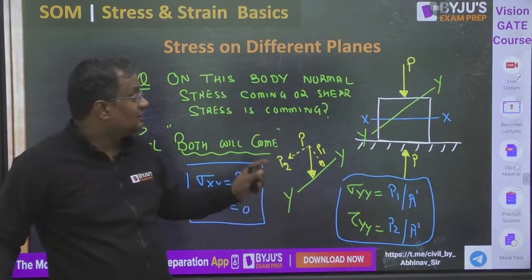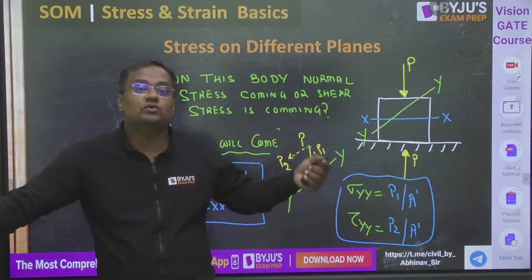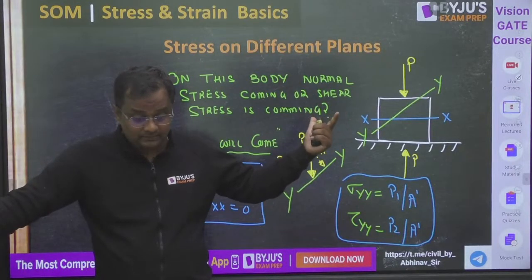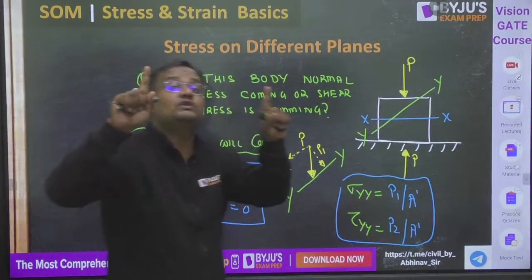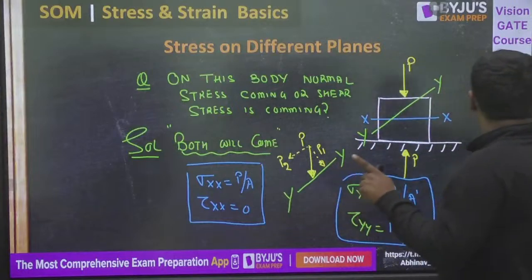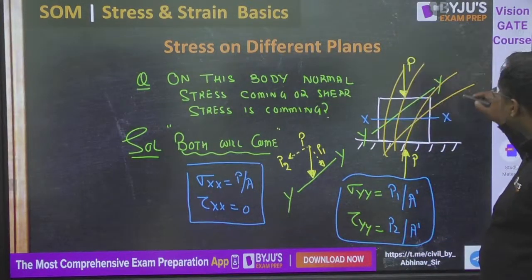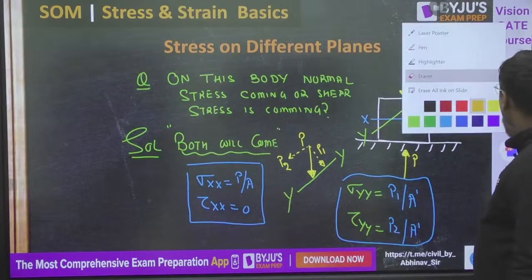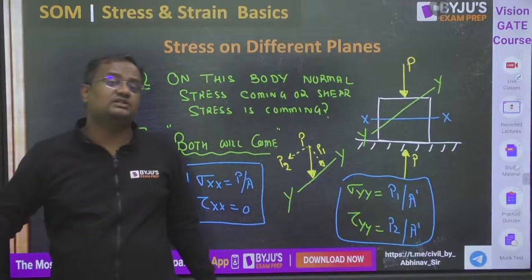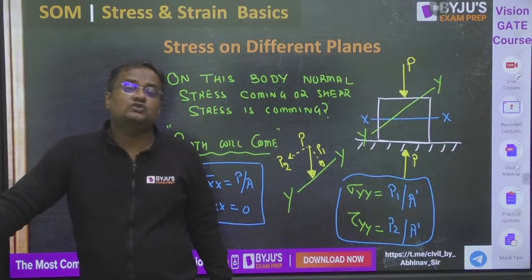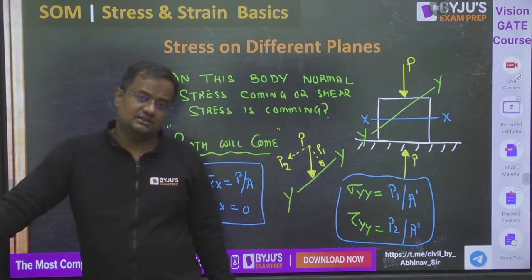Okay, normal stress on the yy plane is P1 by A dash and shear stress is P2 by A dash. So guys, both will come; it depends on the plane. There are infinite planes in this body, and infinite planes will have infinite different normal stresses and infinite different shear stresses.